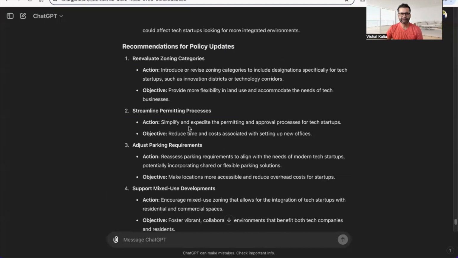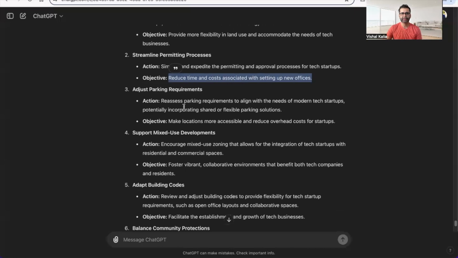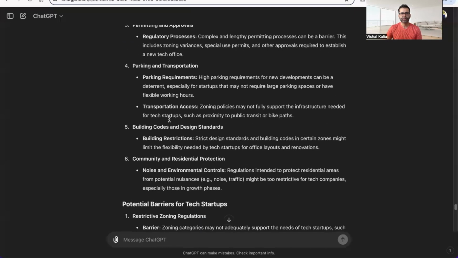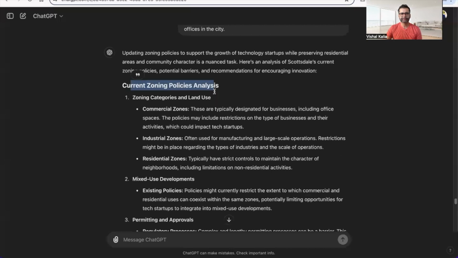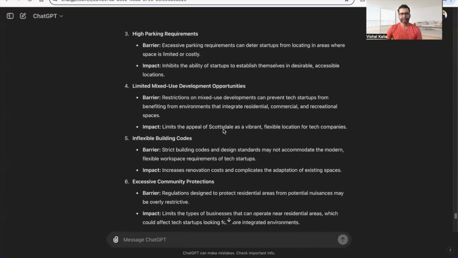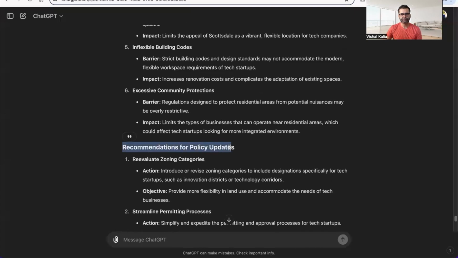So the action is to simplify and expedite the permitting and approval processes for tech startups. The objective is to reduce time and costs associated with setting up new offices, right? So as a startup, this is really great for you. Adjust parking requirements. As you can see, this gives you a really good overview of current zoning policy analysis, then potential barriers for tech startups, and then also recommendations for policy updates.